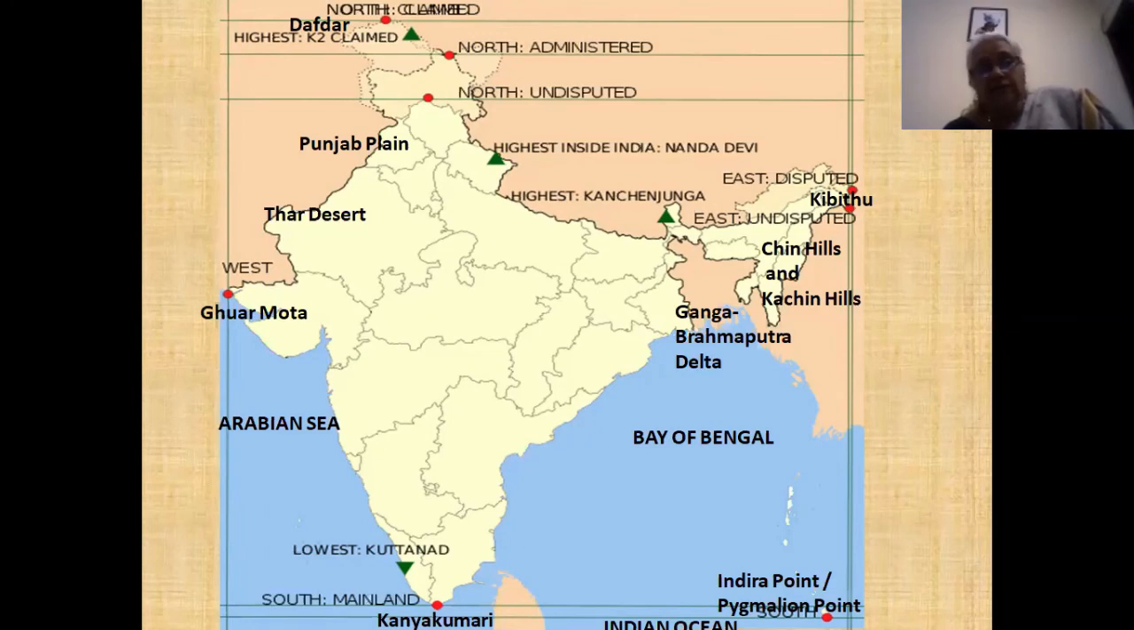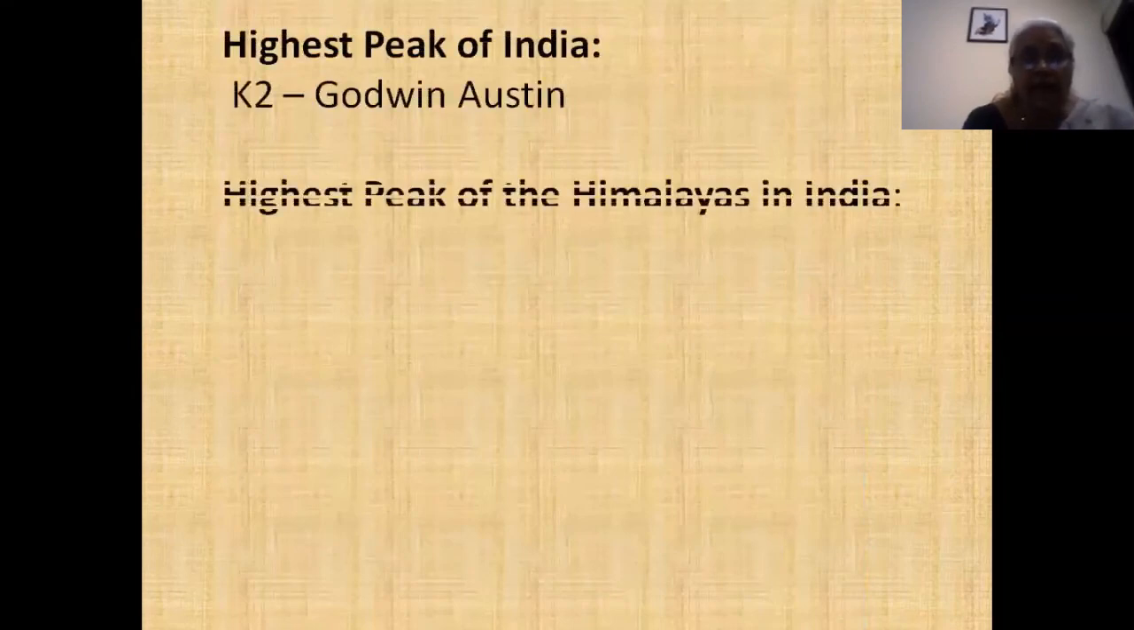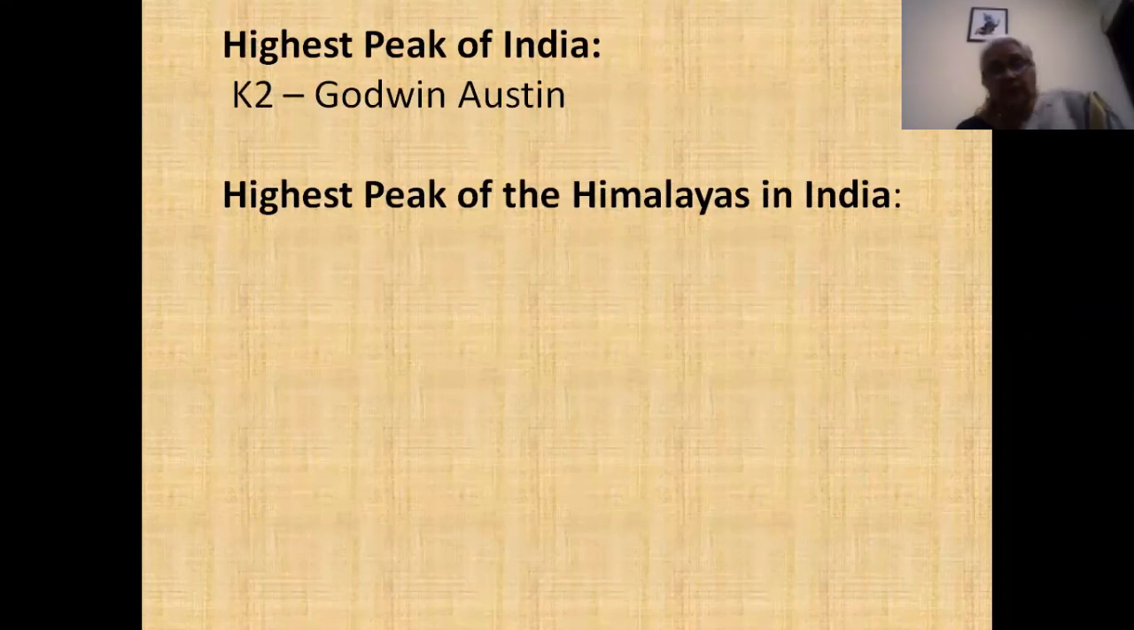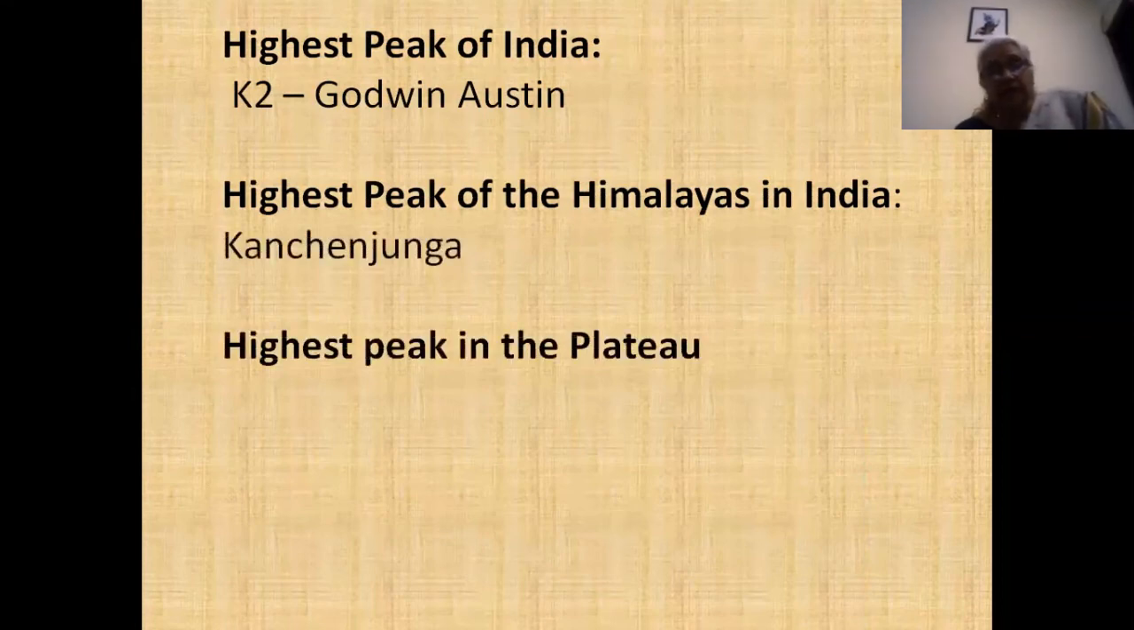All this information is also available in several books and in the form of a table. These are questions that could be asked to you from time to time, and you need to know these names. So familiarity will help you. If you go on repeating it and seeing it over and over again, you can become familiar with it. The highest peak is K2 Godwin Austen. The highest peak of the Himalayas in India is Kanchenjunga. The highest peak in the plateau is Anamudi.